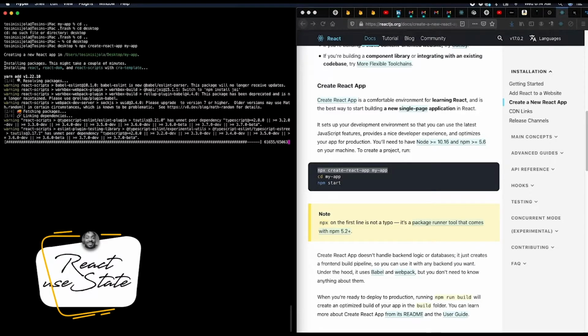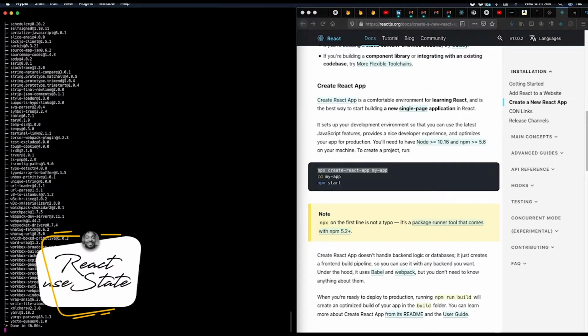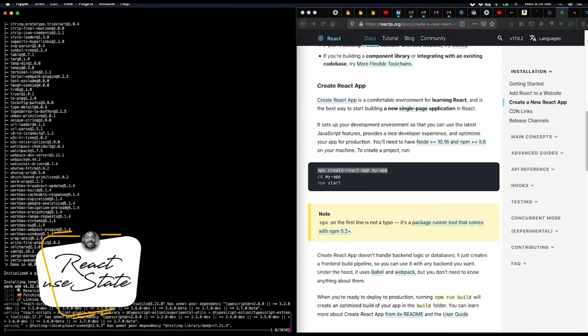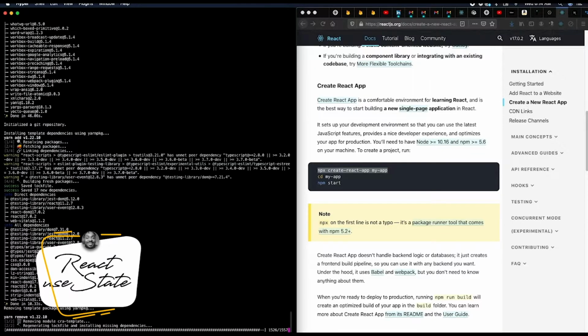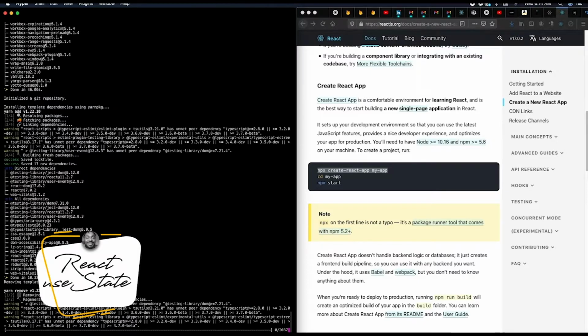When you write a function, take for instance, you've already written a function in a class component, but you need a state. You need to add a state to it. Now, if you want to add a state, you can't use hooks with a class component. You will have to convert your class component to a functional component. Why don't you just start using a functional component rather?